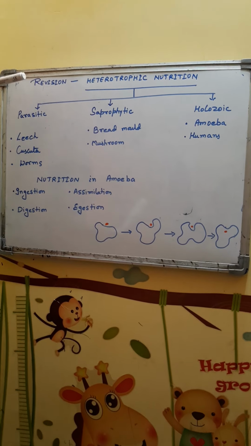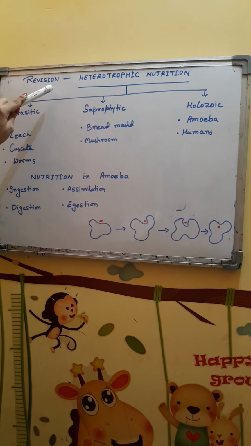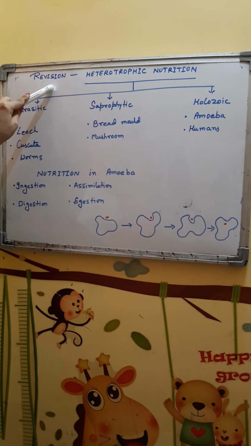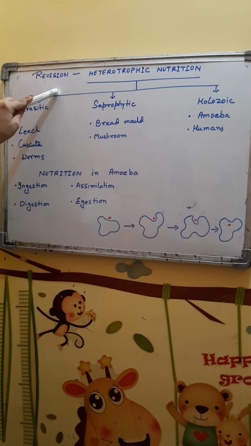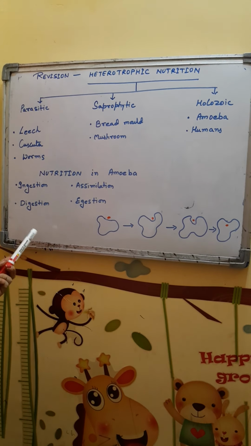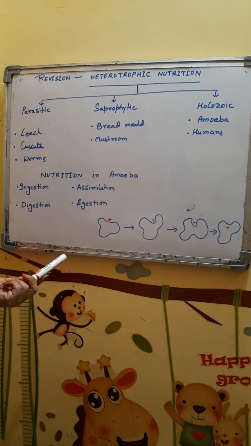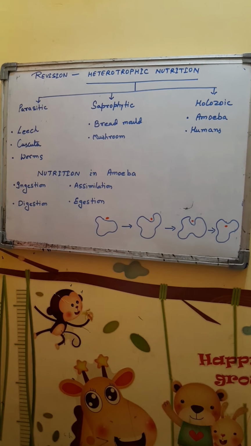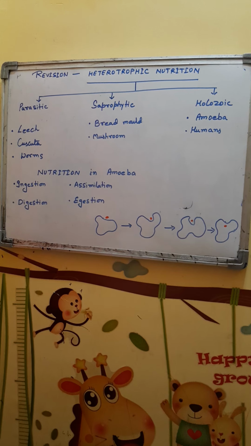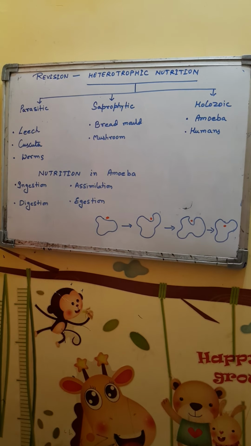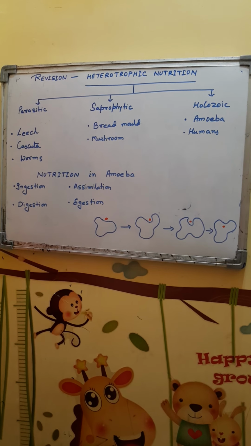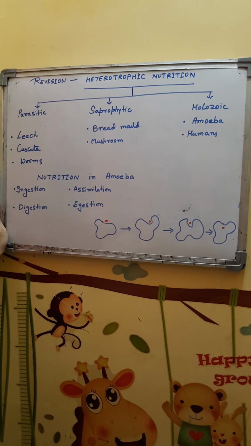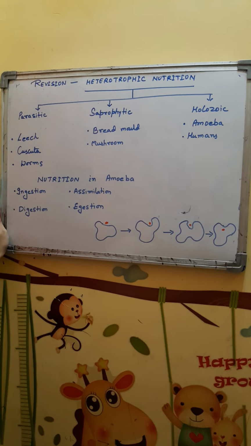And in autotrophic nutrition, the digestion process is absent because they prepare the food themselves according to their need and utilization. So the food is already in the simple form. Whereas in heterotrophic nutrition, digestion is required for conversion of complex material into simpler and soluble substances. So these are the basic fundamental differences between the autotrophic and heterotrophic nutrition. Also, autotrophic nutrition requires a photosynthetic pigment, that is chlorophyll, which is not required in the heterotrophic case.